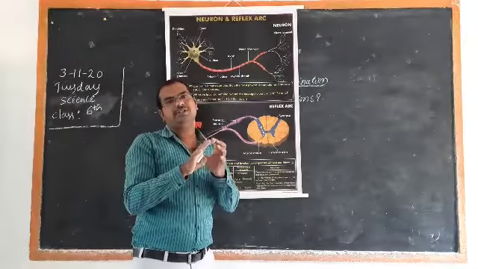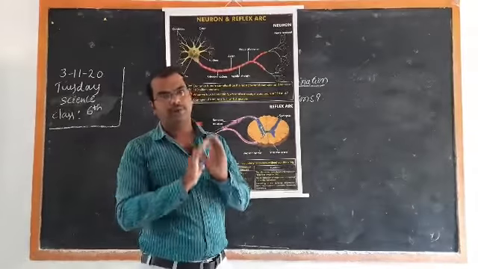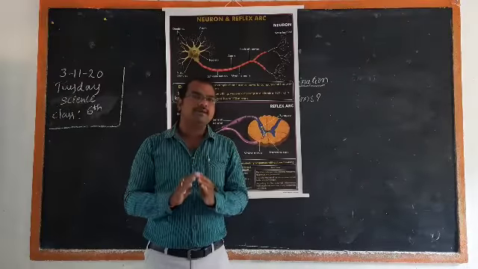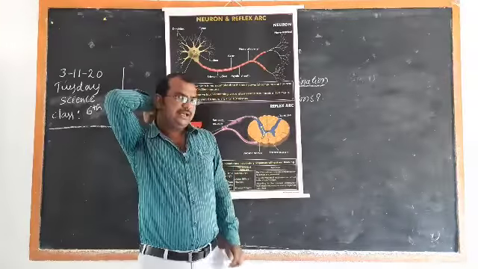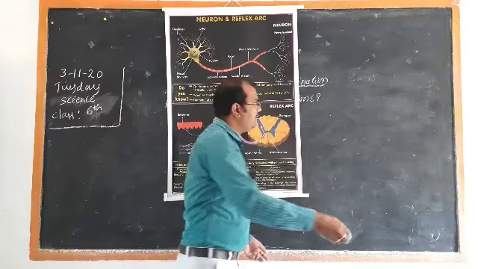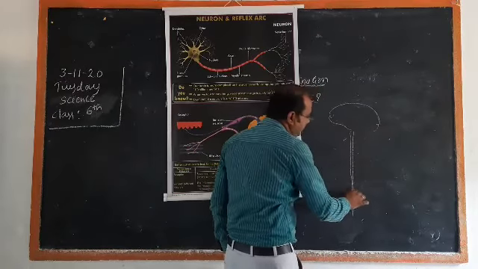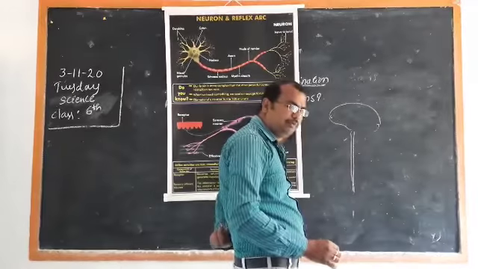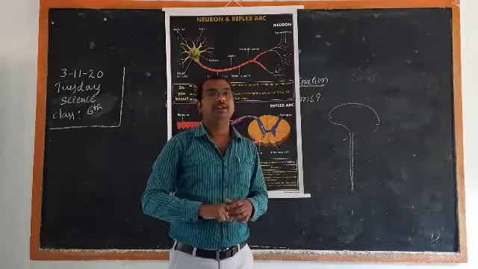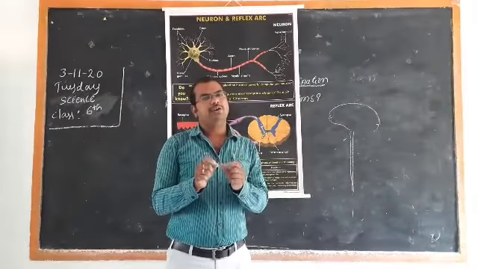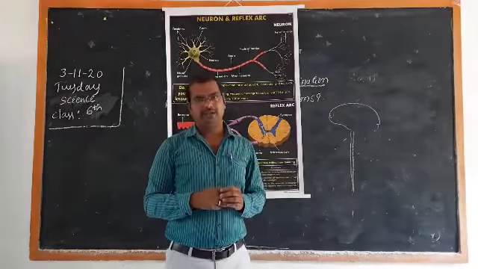Reflex actions are usually controlled by our spinal cord. Why? Because, what is the spinal cord? If you see the backbone, we have a brain like this, and the brain has a continuing part. If you touch behind your back, you will feel one hard structure. That hard structure we call the spinal cord. The spinal cord is the major part which controls reflex action.